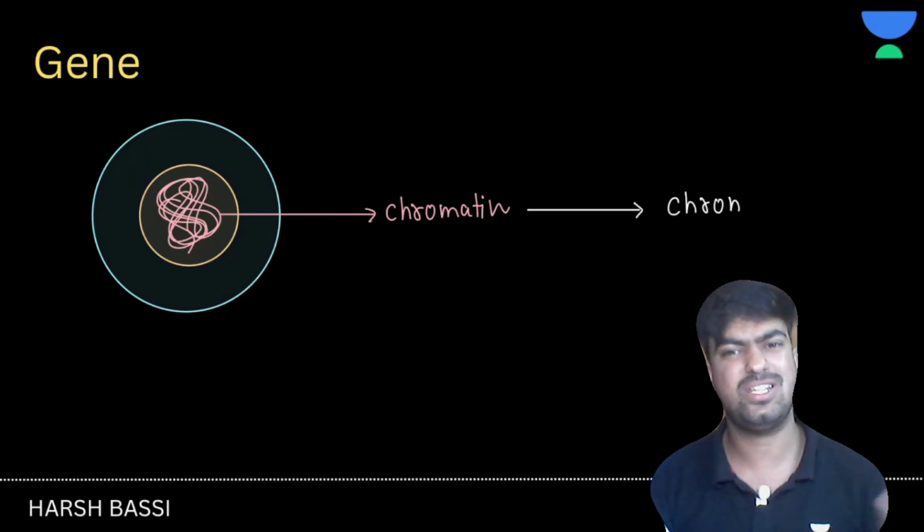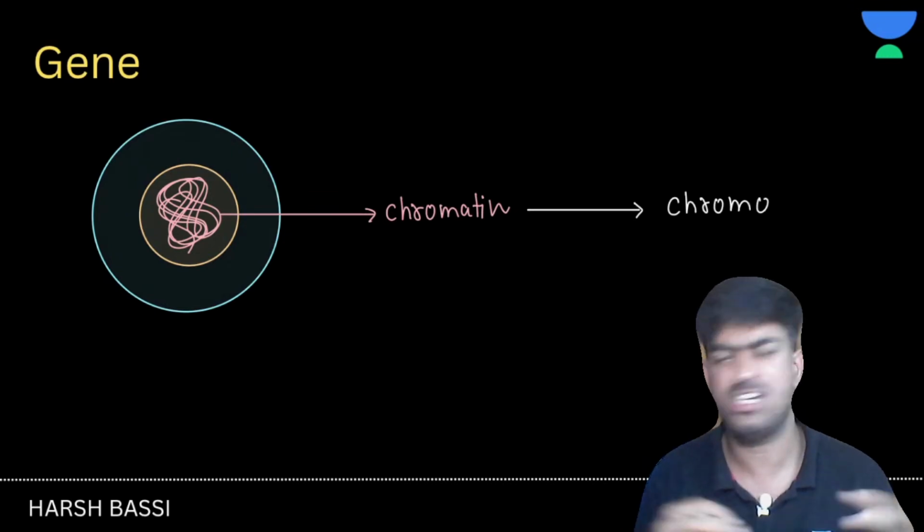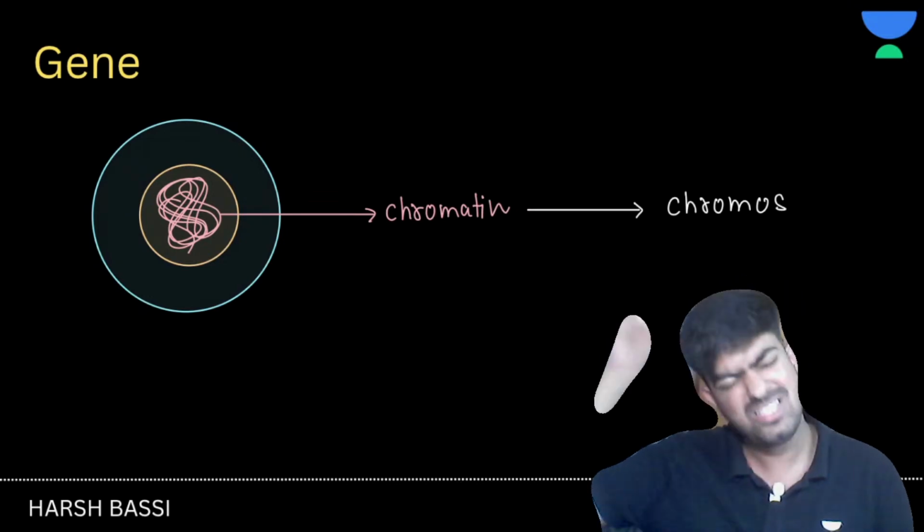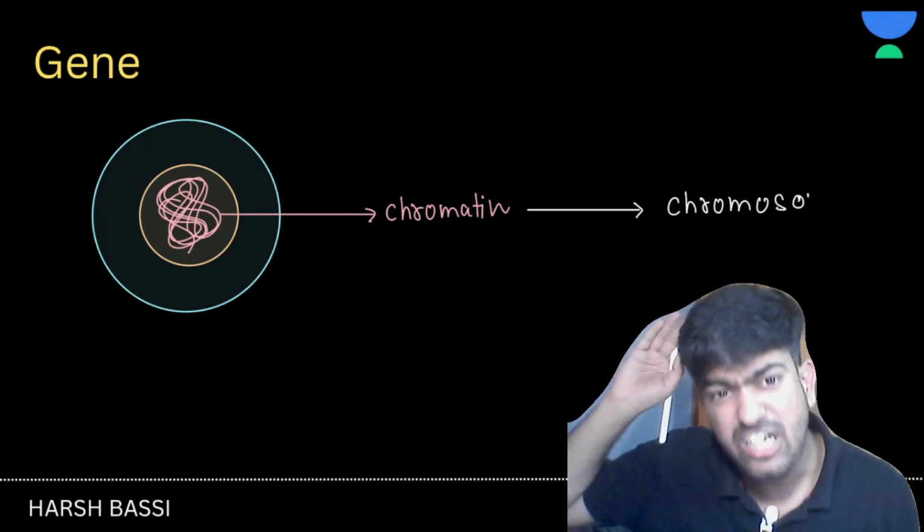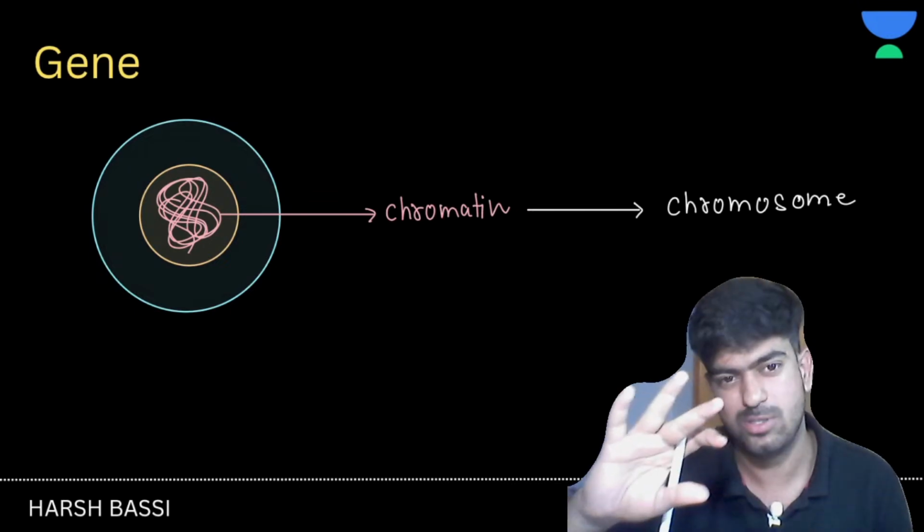Chromatin is the normal state, nothing special. The cell is chilling, just like us. We are just chilling right now. Oh, NEET is 7 months away, sir. I'll crack NEET in 1 month. That's not possible, okay?